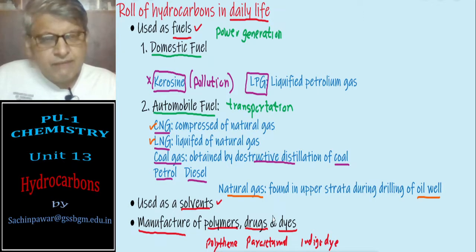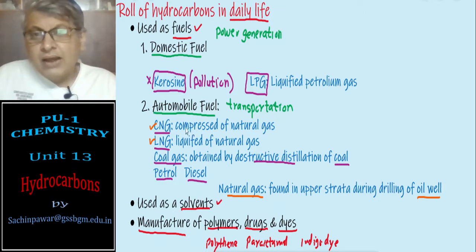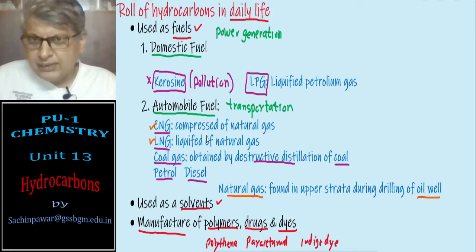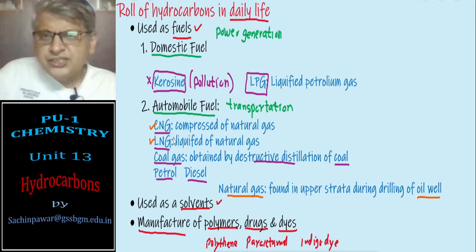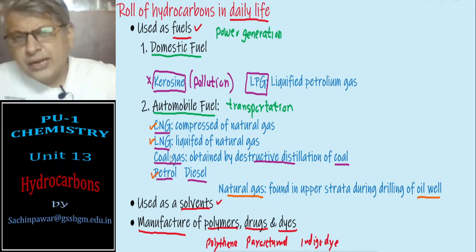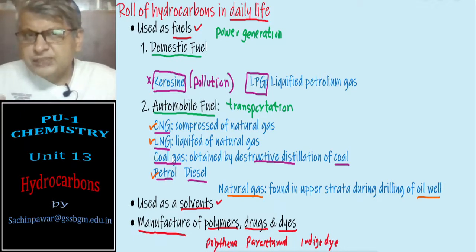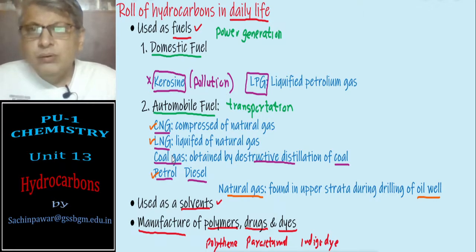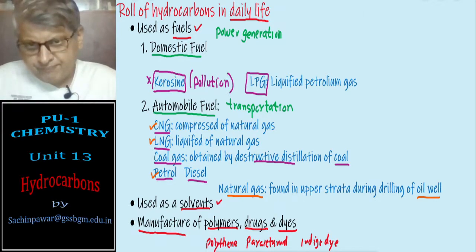And as we are well aware, if you consider the domestic fuel and automobile fuel with reference to pollution, less pollution, then you will see CNG, LNG and petrol. These three are the automobile fuels which are less polluting fuels used nowadays. So this is about the role of hydrocarbons in our daily life.